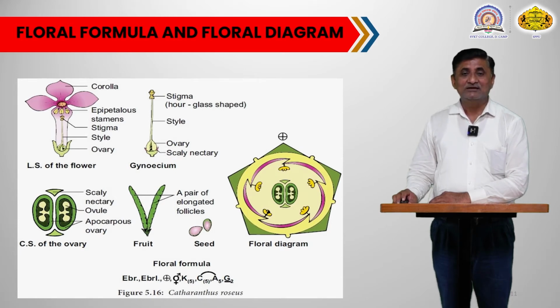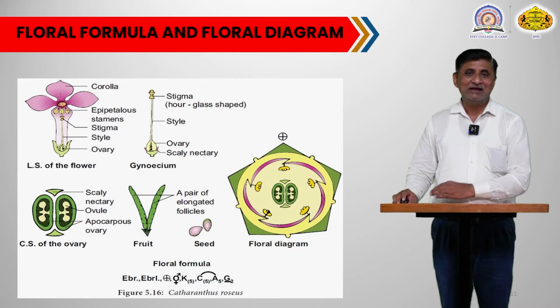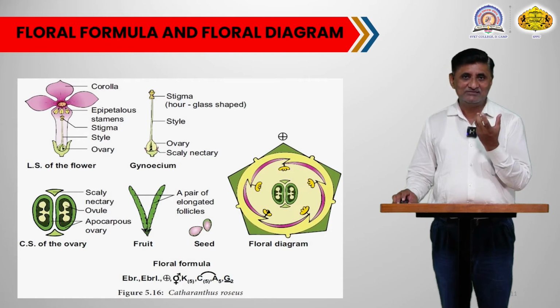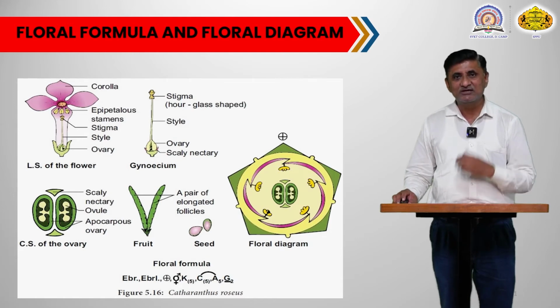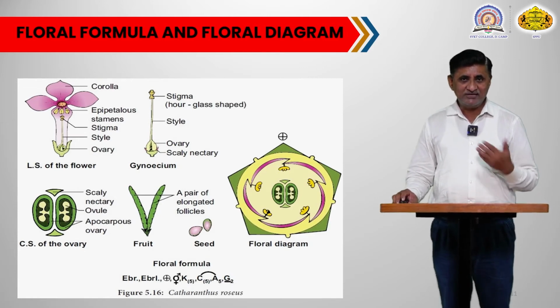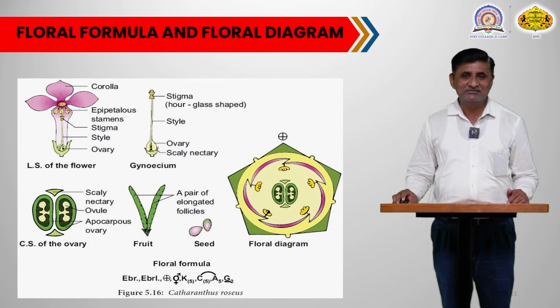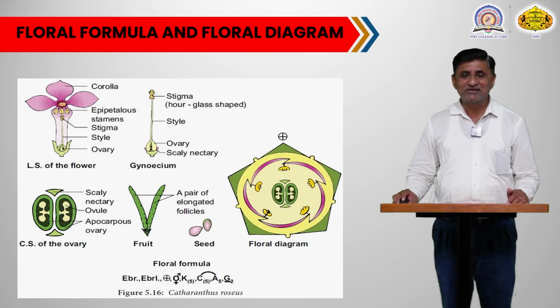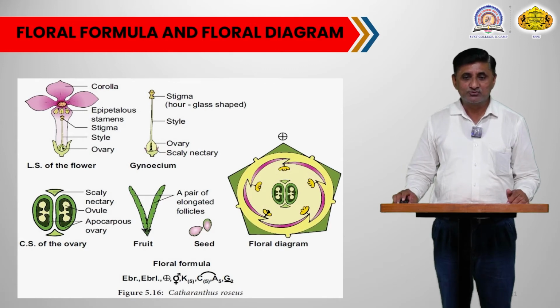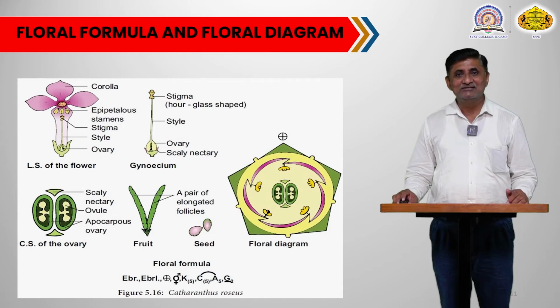And you can see there is a twisted aestivation, means one end of each petal is overlapped by the end of another petal, and that is why the corolla has a twisted appearance. That is the twisted aestivation found in the flower of this particular family. Next to the corolla, there are 5 stamens. You can see the 5 stamens shown in the diagram attached to the petal lobe. So, that is how the epipetalous condition is reflected.